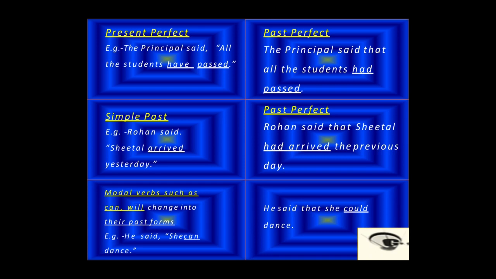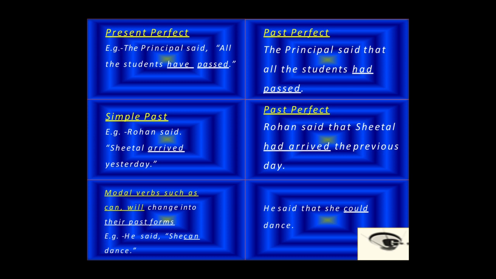Now, present perfect changes to past perfect. Let's see how. The principal said, "All the students have passed." When it is changed, it becomes the principal said that all the students had passed. Simple past changes to past perfect. Rohan said, "Sheetal arrived yesterday."